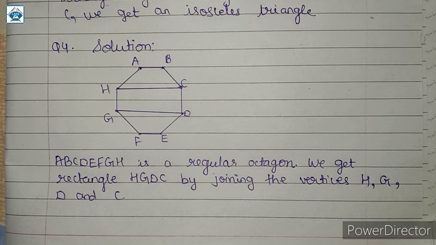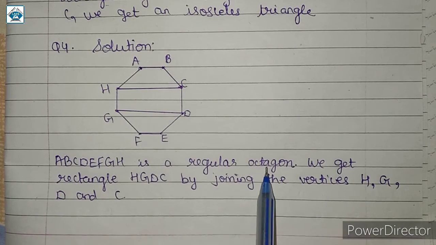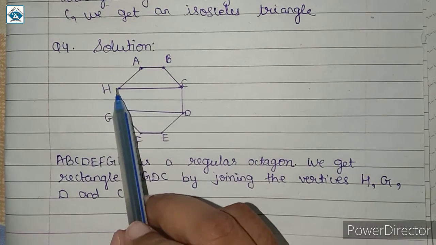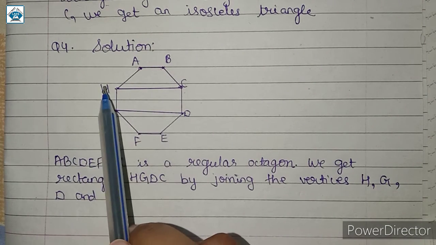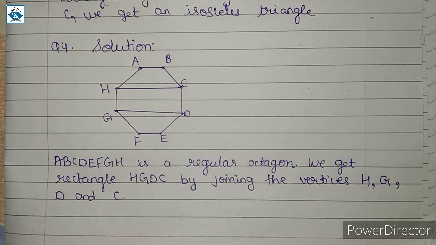In this way you have to write the solution. A, B, C, D, E, F, G, H is a regular octagon. We get rectangle H, G, D, C by joining the vertices H, G, D and C.